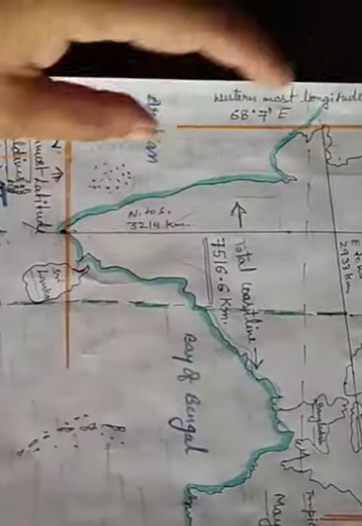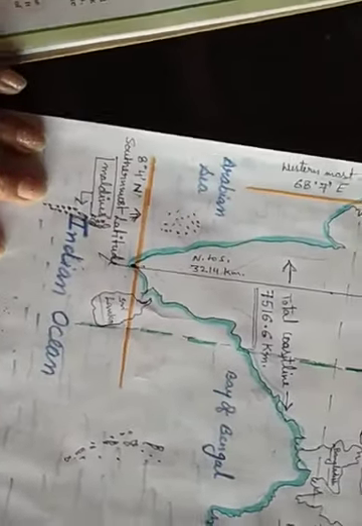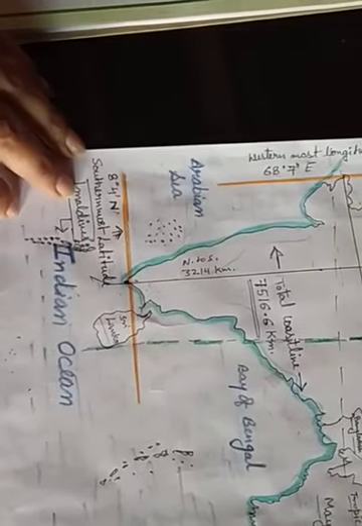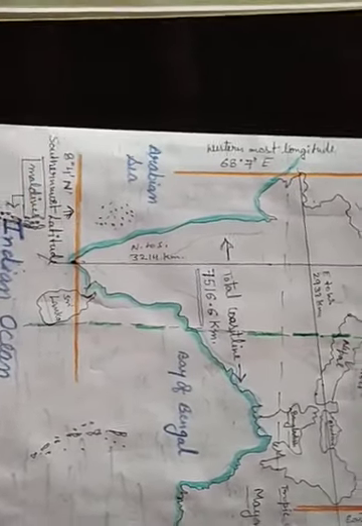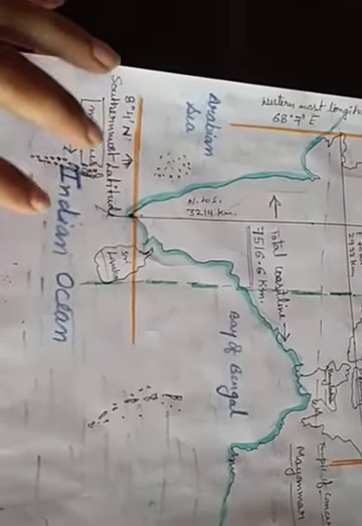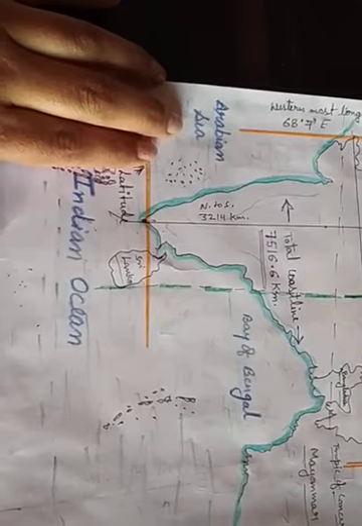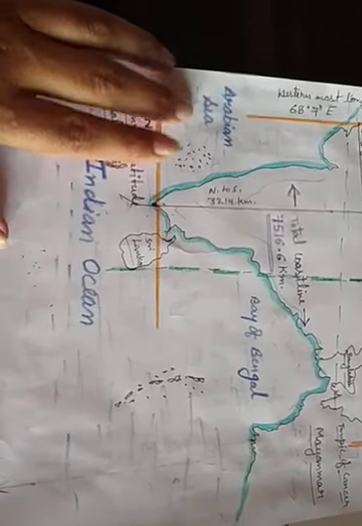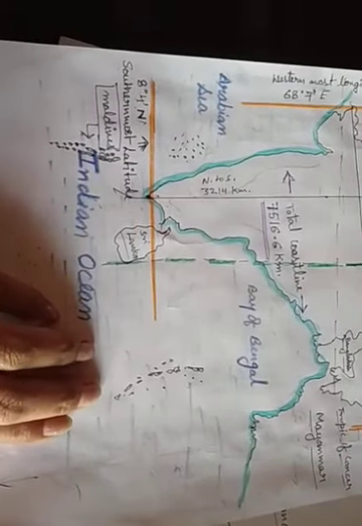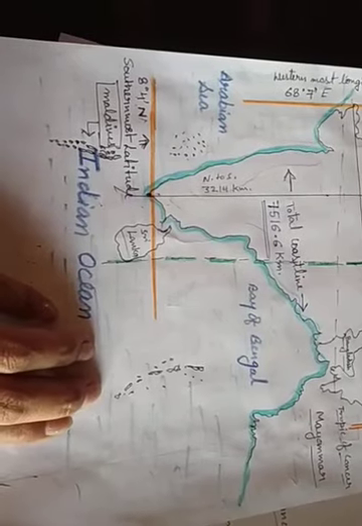You also have to remember the island groups. In the Arabian Sea and the Bay of Bengal we count groups of islands. In the Arabian Sea there is the Lakshadweep island group, and in the Bay of Bengal there are the Andaman and Nicobar island groups.